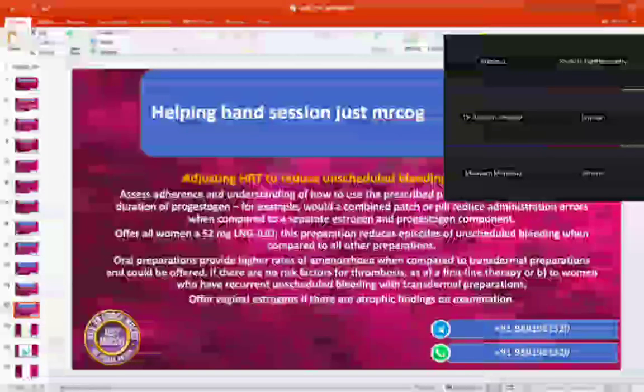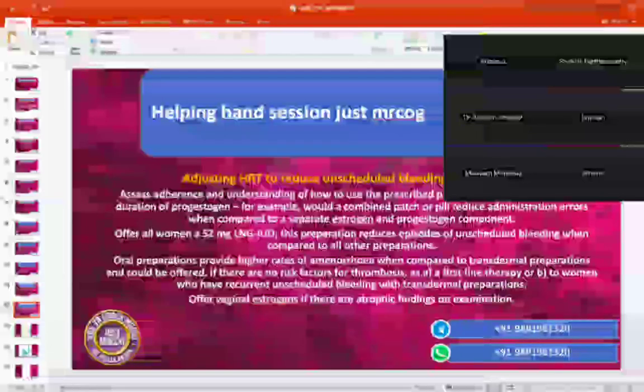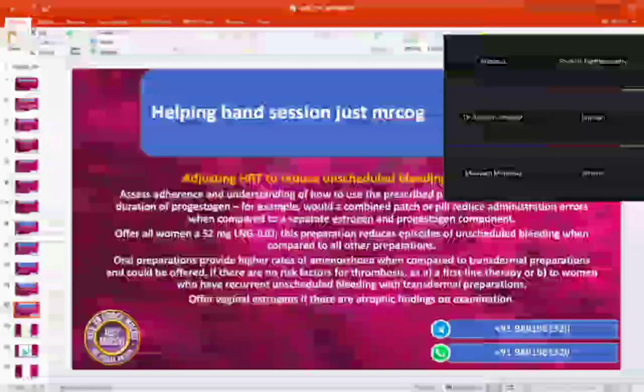If there is poor compliance or understanding of the prescribed preparation, including dose and duration of progesterone, then we can offer a combined patch or pill, rather than offering separate estrogen or progesterone components. First thing, right? Second, offering her an LNG IUD will be a better option in case of recurrent episodes of unscheduled bleeding. Third, an oral preparation can be suitable for her if there is no risk factor for thrombosis as first line of treatment, and if she is coming with recurrent and unscheduled bleeding with transdermal.